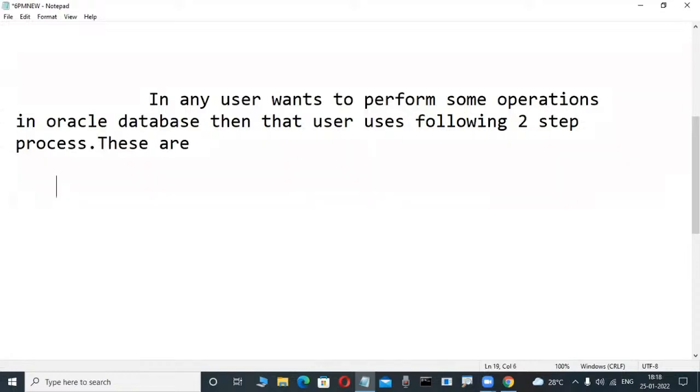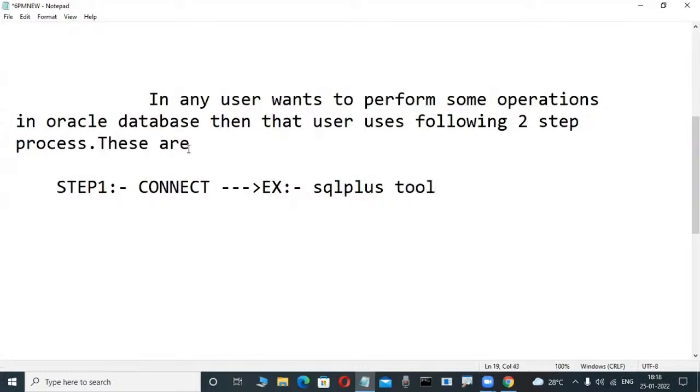Step one. Today we will understand through the diagram. Step one, connect. What connect means, today we are starting. Example, write it: SQL Plus tool. What is this SQL Plus tool really? Is it created or installed automatically? I will tell you, don't worry. Here, step two.